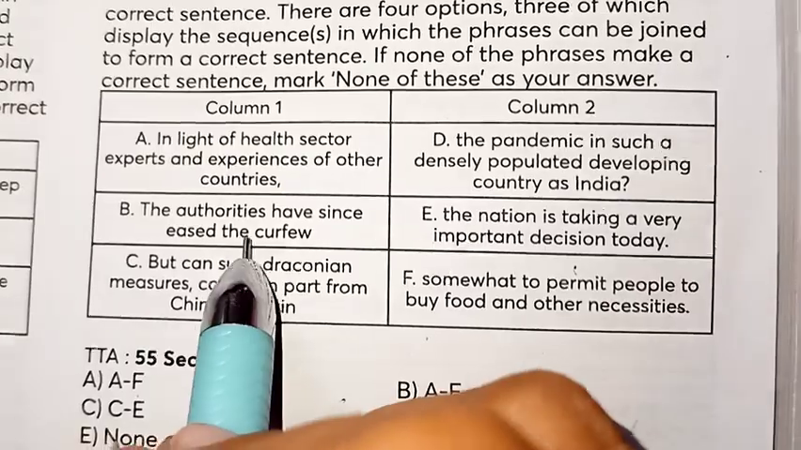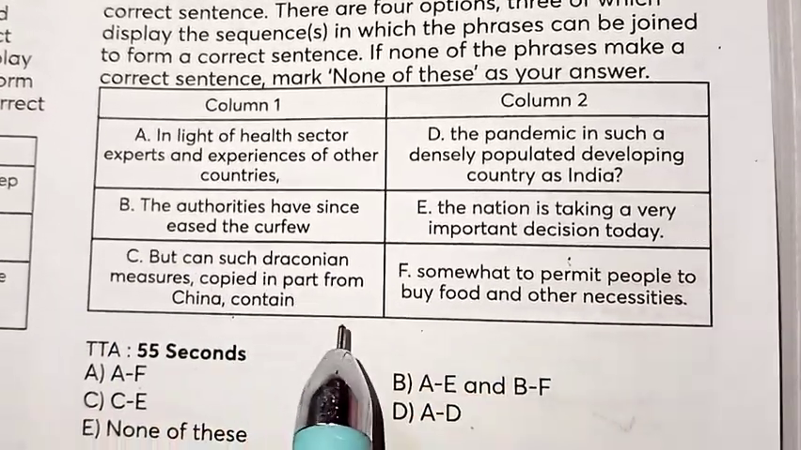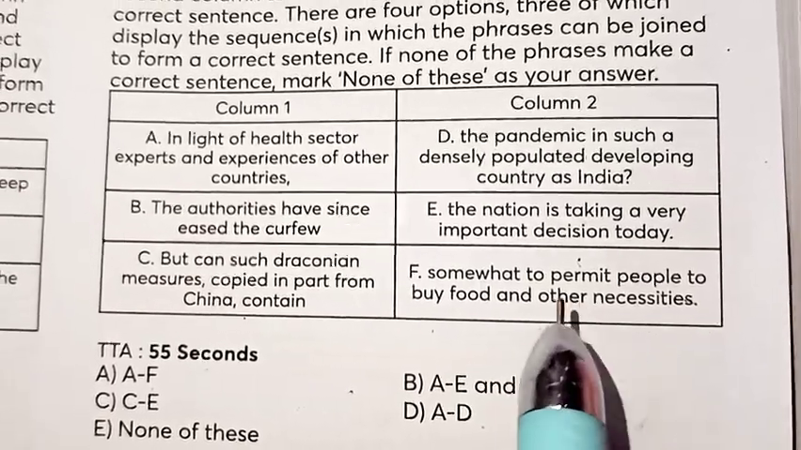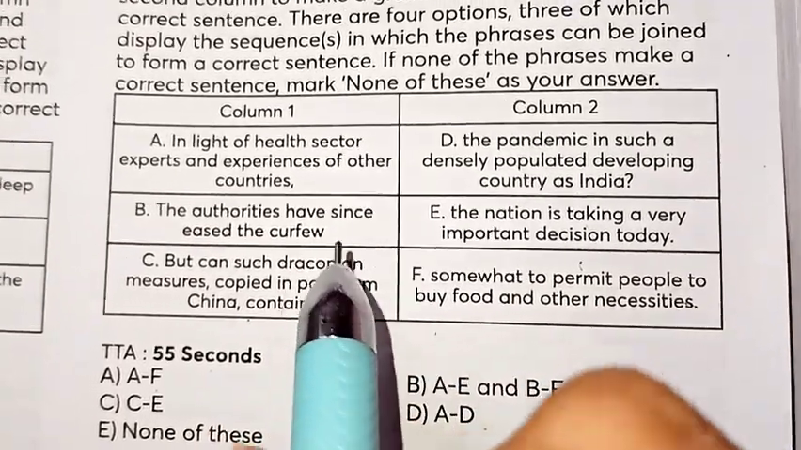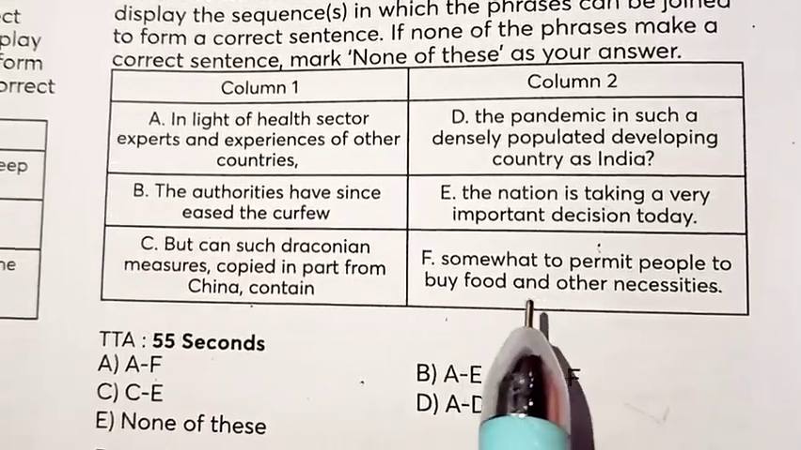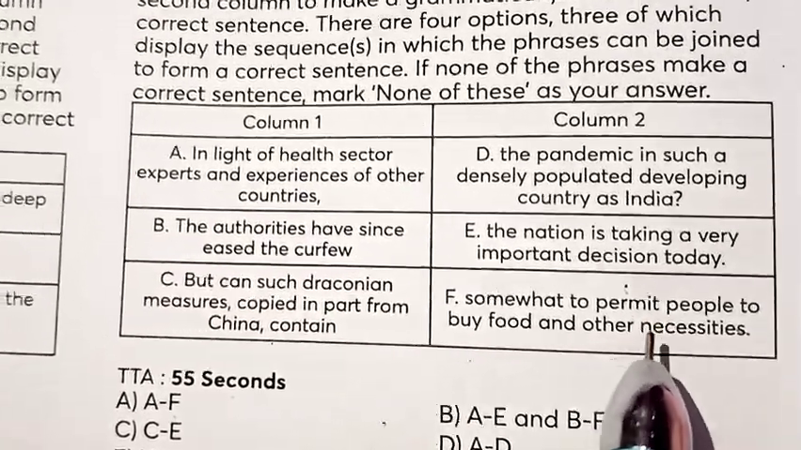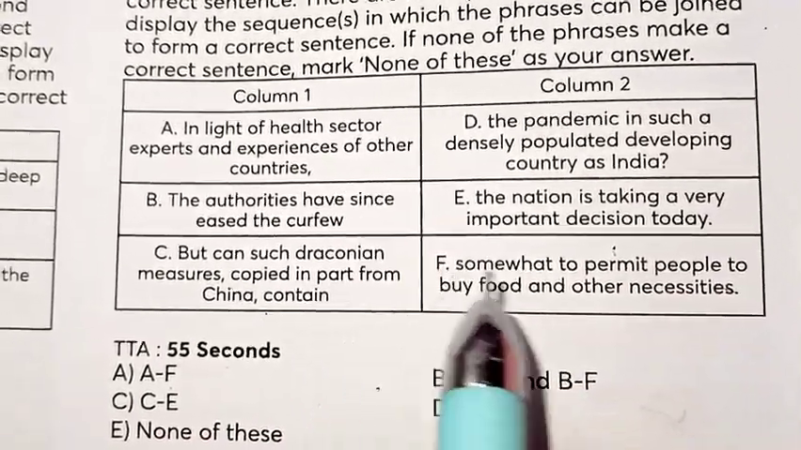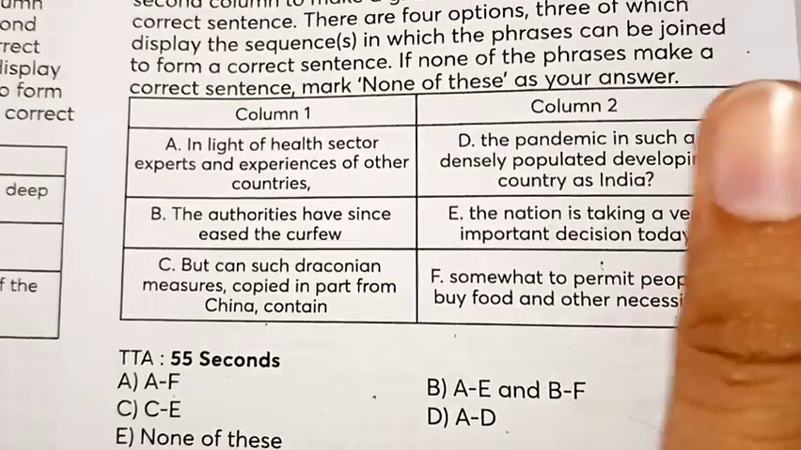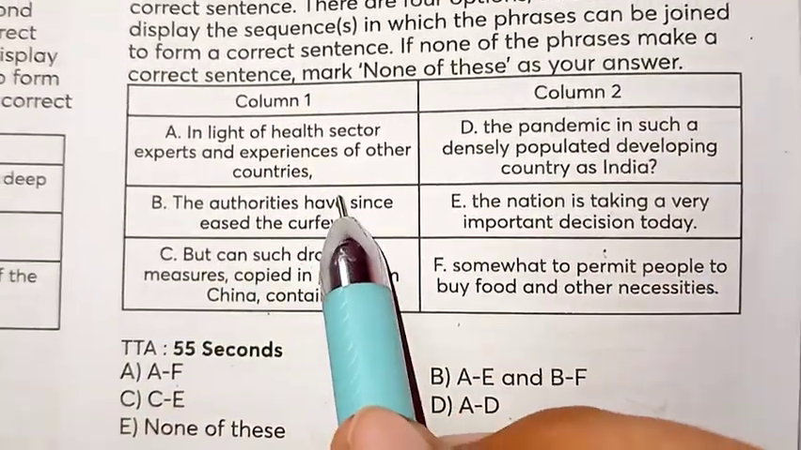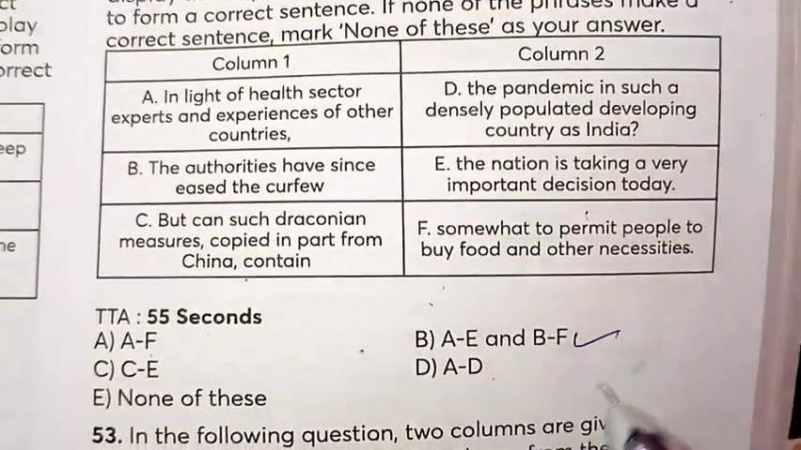Then B and F. The authorities have since eased the curfew somewhat to permit people to buy food and other necessities. It is also correct that when the curfew is eased to permit the people to buy food and other necessities. Sometimes during the COVID the same situation was there, the curfew was eased, like there was a time that people can go out and buy the groceries. Okay, so this is the same case here, so it is totally making sense.